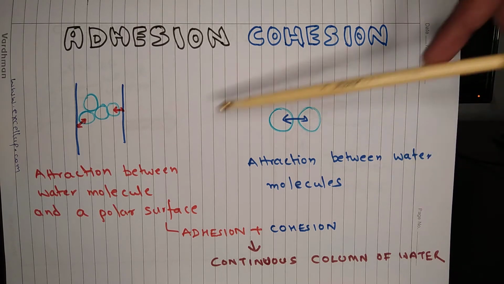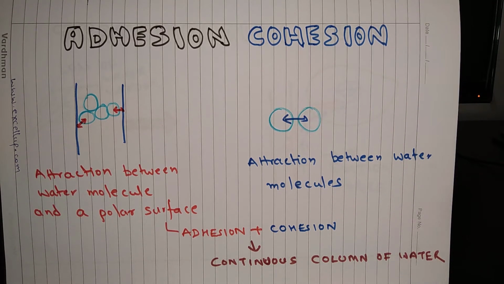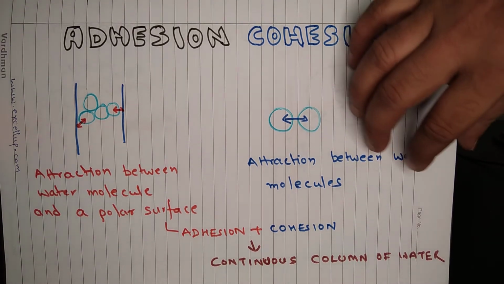Okay, and the cumulative effect of adhesion and cohesion results in build-up of a continuous column of water in xylem tubes.